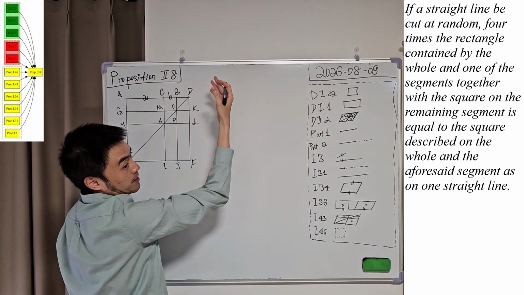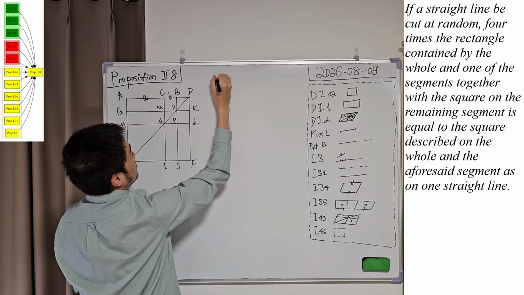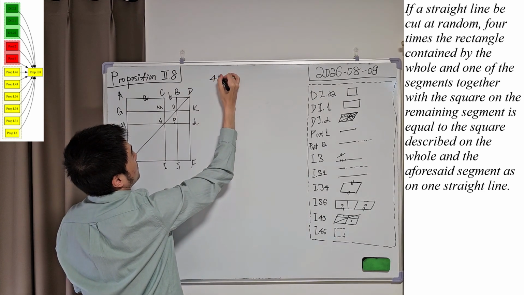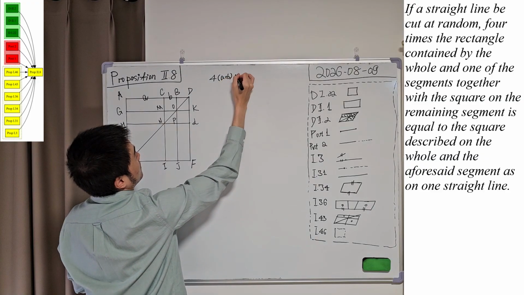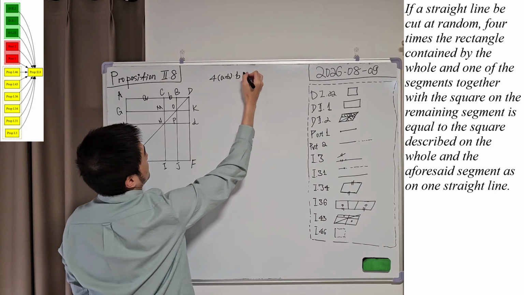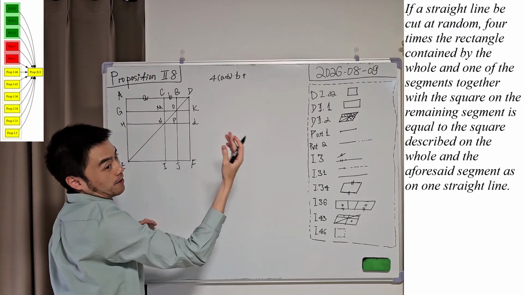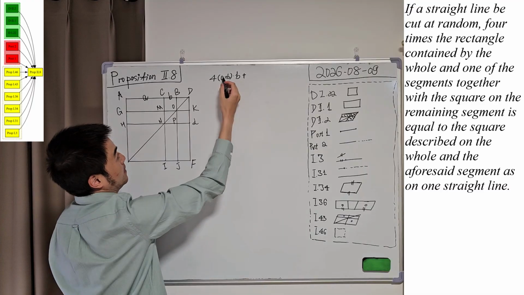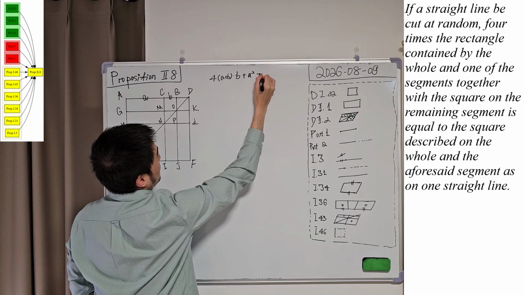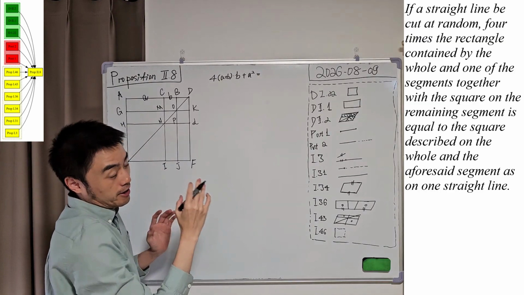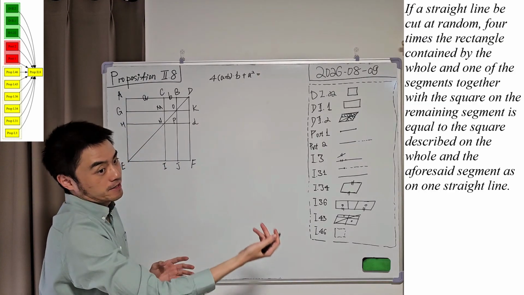4 times the rectangle contained by the whole, which will be A plus B times B, this is the whole, this is the segment, plus the square on the remaining segment, AC is the remaining segment, so this is the square on it, will be equal to the square on the whole together with the aforesaid segment.